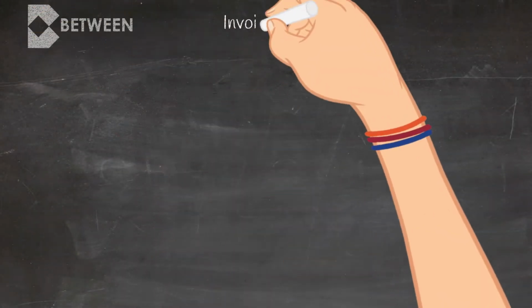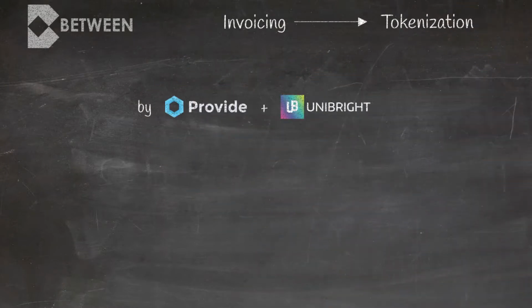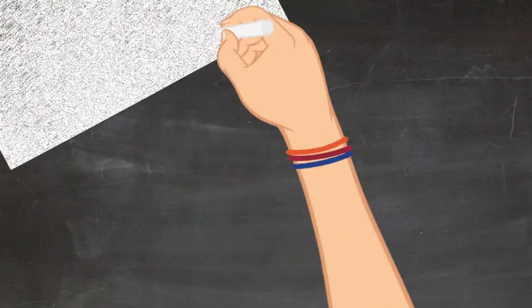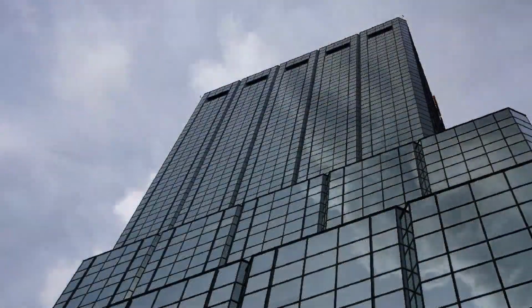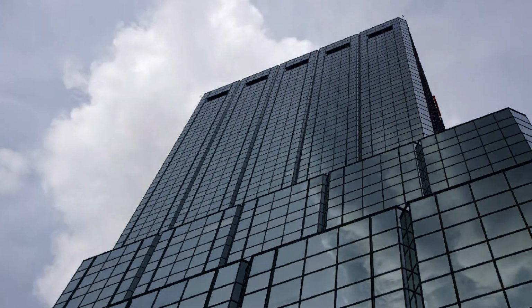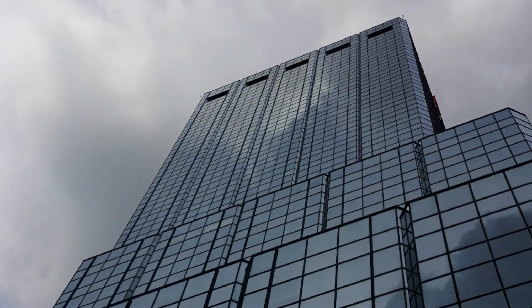This demo, supported by Between, Provide and Unibright, shows a use case of a baseline invoice tokenization. Tokenization is the method of converting rights to an asset into a blockchain-based digital token. This token can be included in decentralized finance applications.